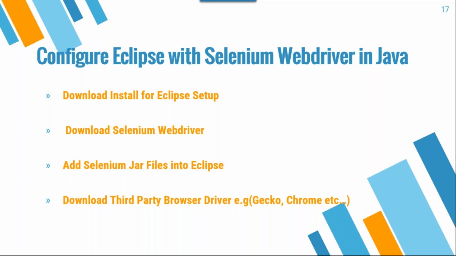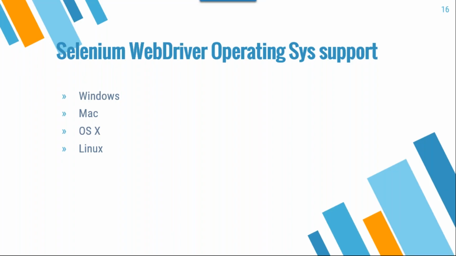Okay, and what are the components of Selenium? There are four components: IDE, RC, WebDriver, and Grid. And what are the operating systems? We know, right? Windows, Mac, and Linux. And what are the browsers it supports? It will support all major browsers like Chrome, Firefox, IE, Safari, and Opera. Okay. Now, editor means where I need to write the script. So there is Eclipse. We need to install Eclipse, and we need to write the code in Eclipse. Okay, we'll see tomorrow how we need to install Java and Eclipse. Now do you have any questions, guys?